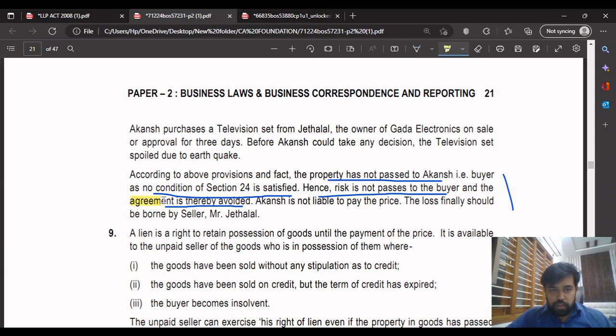You have to write this line: agreement is thereby avoided. Why? The risk is not passed on to the buyer because the goods are destroyed by some other means before the property has passed on to the buyer. So in such a case, the loss will be borne by the seller. This is a very important question. I'm telling you again and again, you have to read this once and go, otherwise you won't be able to answer the next.